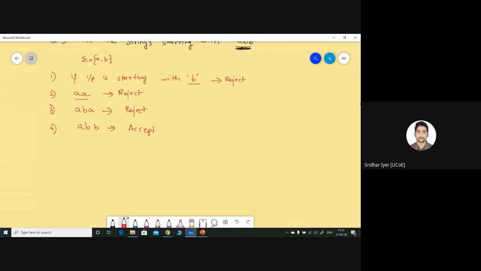A start state is not required because we are going to start with the first character itself. In the previous cases, what happened? We accepted certain characters and we checked whether it is ending with so and so value or not. But in this case, we have to apply our logic with the very first input itself. So we don't need to initialize our machine. In such a case, we need to start from the very first input itself. So we don't require any start state.